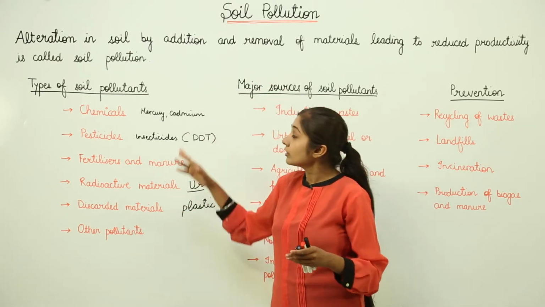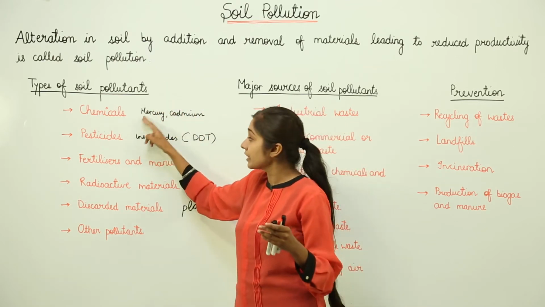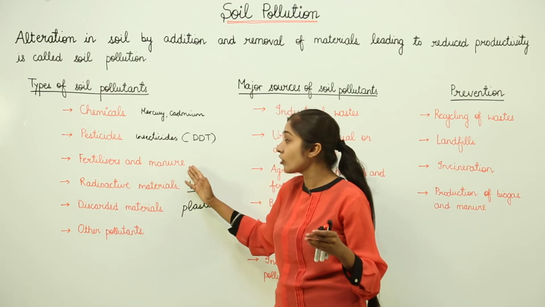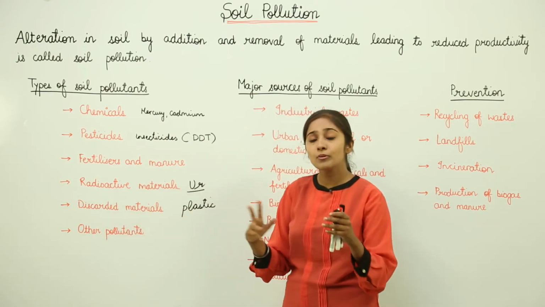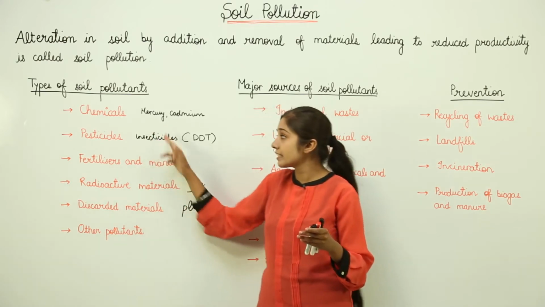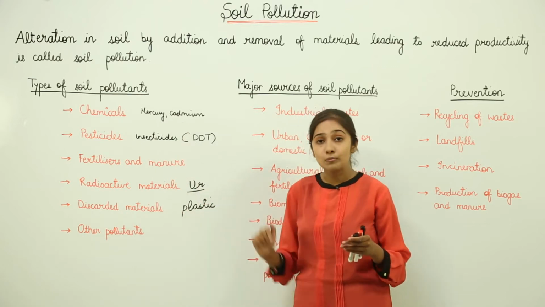So, we have discussed the types of soil pollutants in brief, that is chemicals, pesticides, fertilizers and manure, radioactive materials, discarded materials and other pollutants. I hope you will be able to explain in the examination in detail. You can write your own points when you are going to discuss the types of soil pollutants.